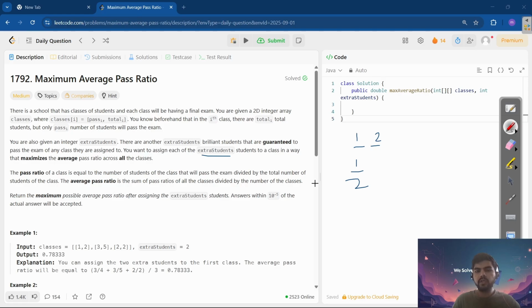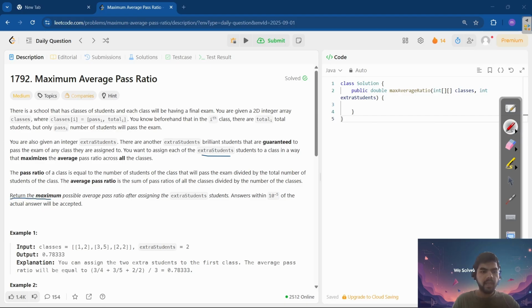So suppose this is for one class, we take 10 classes like this, add them and divide by 10. So it will give us the average pass ratio. So the pass ratio and the average of all the pass ratios is what we have to find.